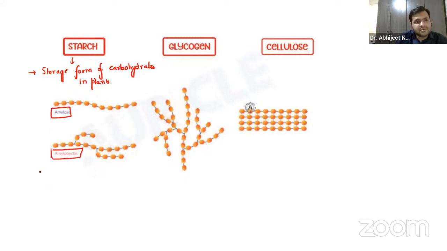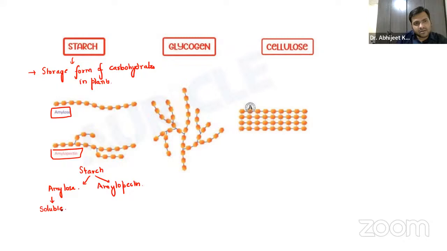This starch is divided into amylose and amylopectin. What is the difference? Let us tabulate the difference in a very short manner. We have amylose and amylopectin. Remember, guys, these are mostly the branched molecules. In amylose, remember it is soluble, but it is unbranched.